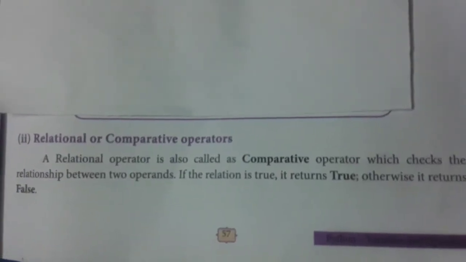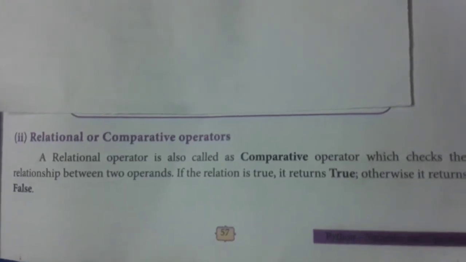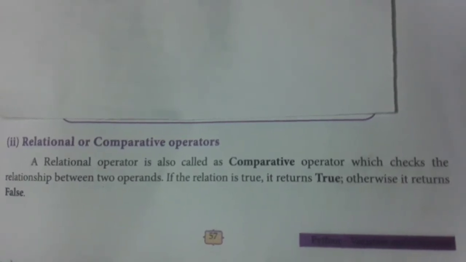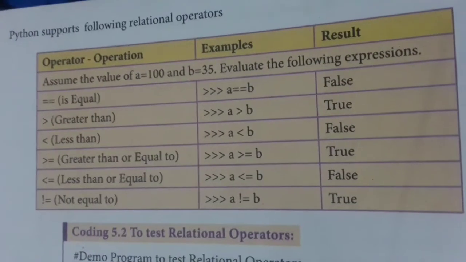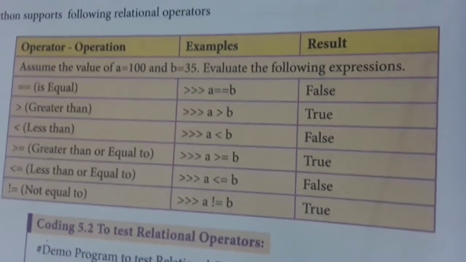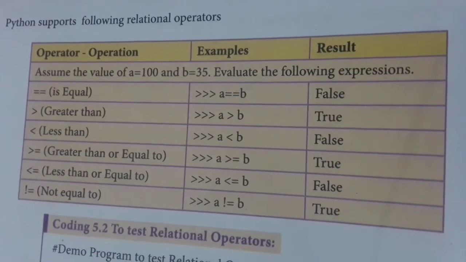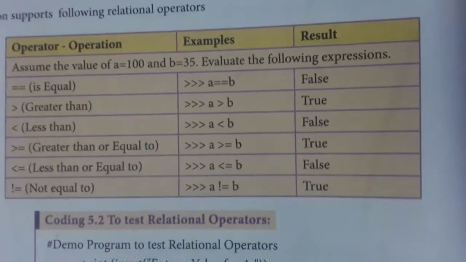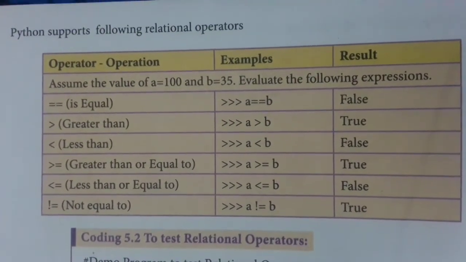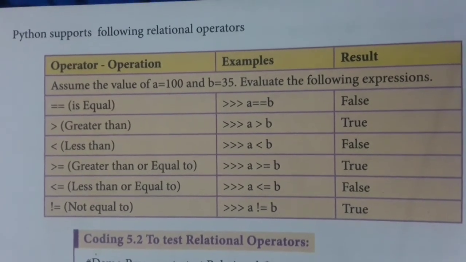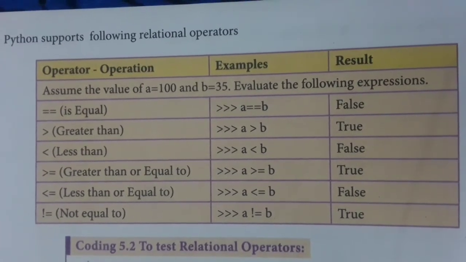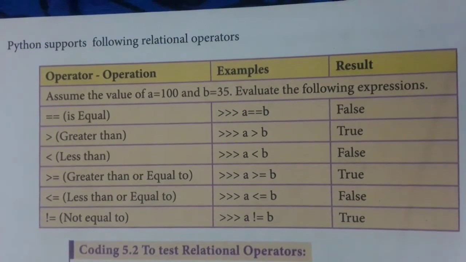Next one is the comparative operator or relational operator. This is used to compare two operands and find out the exact result of it. So these are the comparative operators: equal to, greater than, less than, greater than or equal to, less than or equal to, not equal to. Two values, two variables will be given. You will use this operator to compare these two variables. If one is correct, that will be displayed. If it is false, the other one will be displayed. That is the comparative operator.